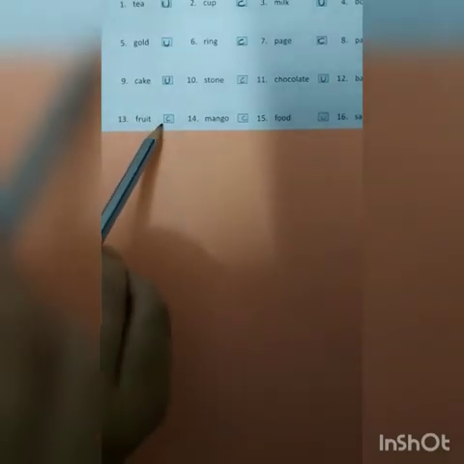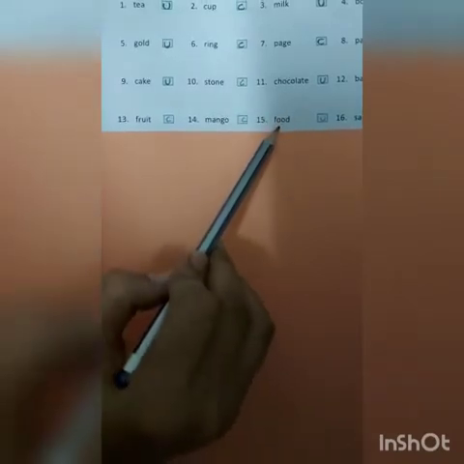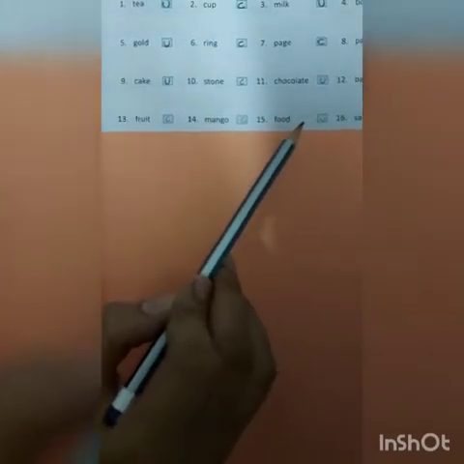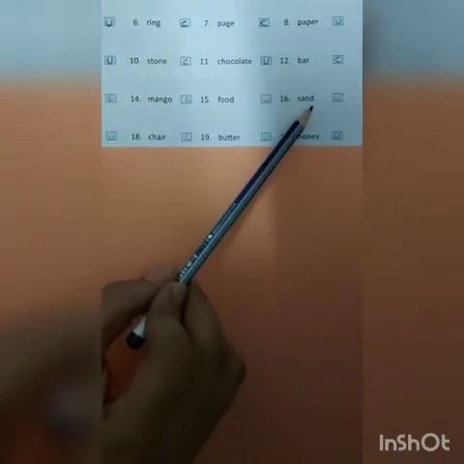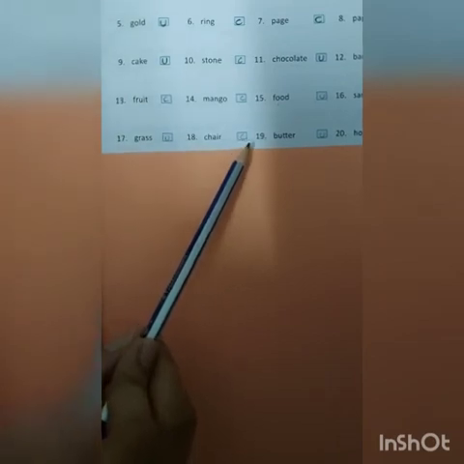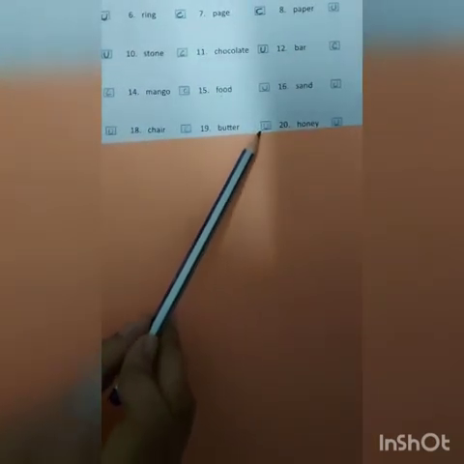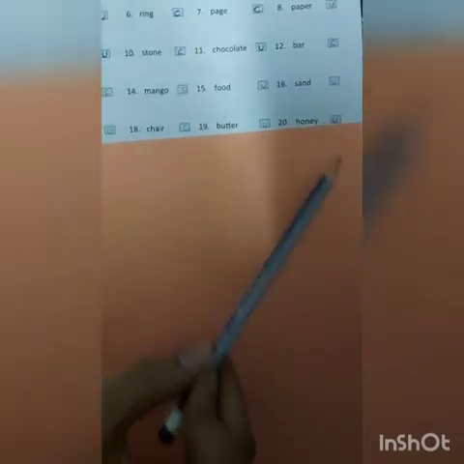Fruit. We can count fruit, so it is countable. Mango. Mango is also a countable noun. Food. Now food is uncountable noun. Sand. Can we count sand? No, we cannot. So it is uncountable noun. Next, grass. Grass is also uncountable. Chair. Yes, we can count chair. So it is countable noun. Butter, uncountable noun. And honey is also uncountable noun.